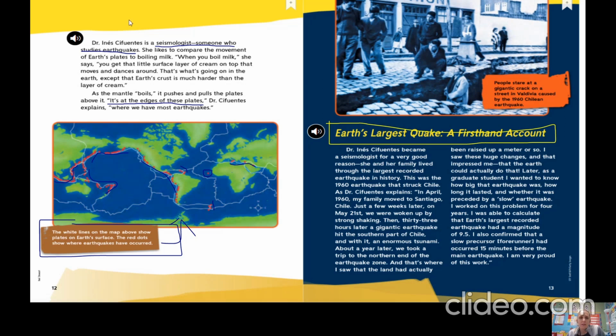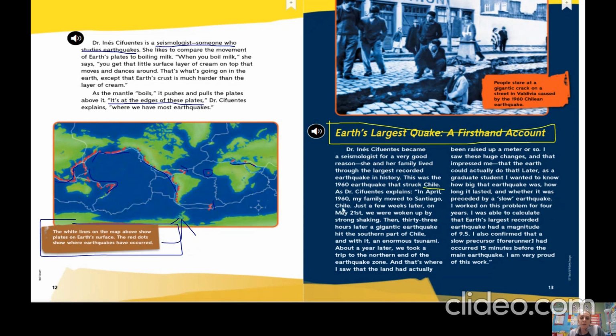So, this seismologist that we were introduced to over on page 12 said that she became a seismologist because her family had lived through the strongest earthquake ever recorded. Okay, it struck in the country of Chile. It was in the year 1960, so this was several years ago. It said they had a little bit of a warning sign. They were woken up by strong shaking. And then 33 hours later, a gigantic earthquake hit Chile.